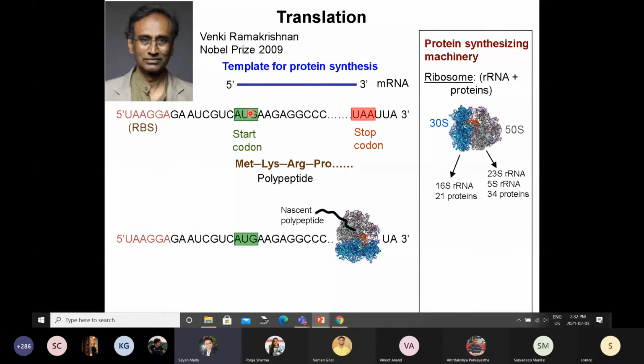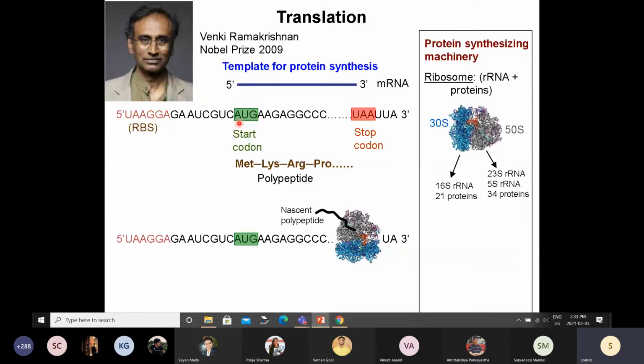Sir, 4 into 4 into 4, right? Yeah, 4 to the power 3. There are 4 possibilities in the first position, 4 possibilities in the second position, and 4 possibilities in the third position. Right. So 4 times 4 times 4, that's 64.